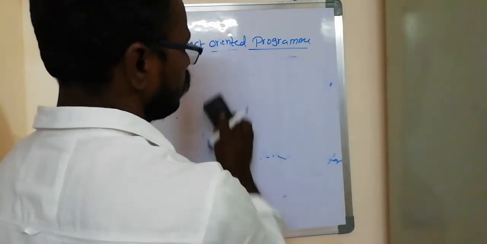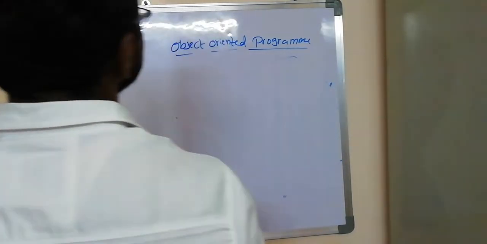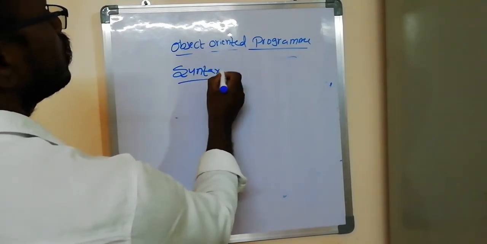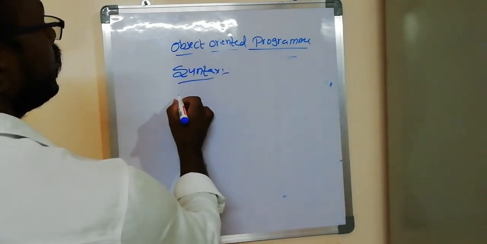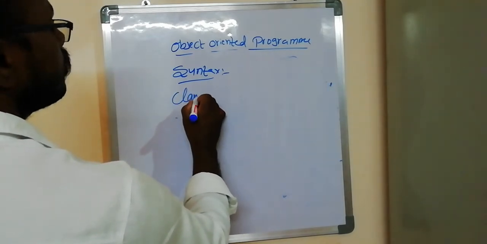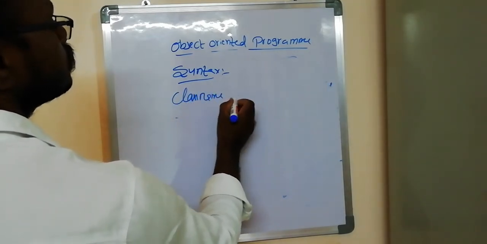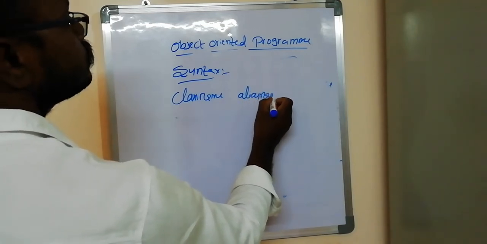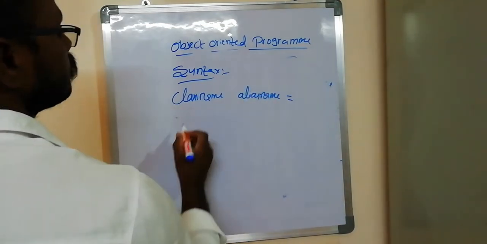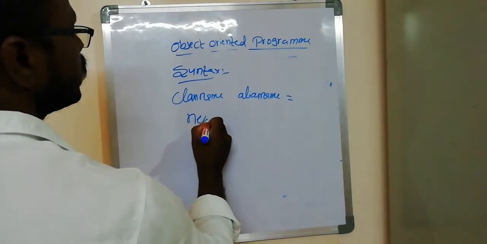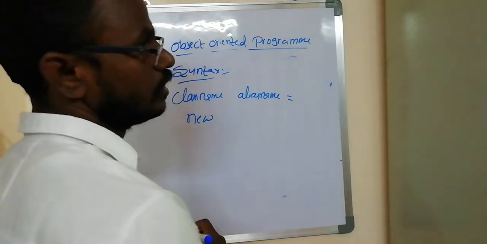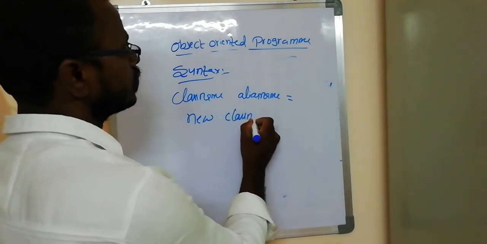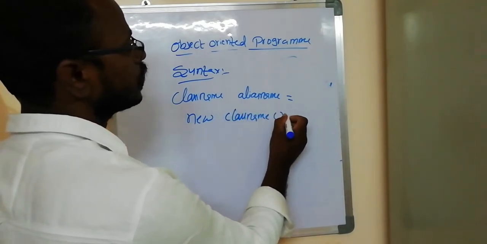The syntax of the object: you write the class name, then an alias name, just like the object name. New is the keyword for dynamic creation of memory. Then write the constructor with the class name and open and close brackets.